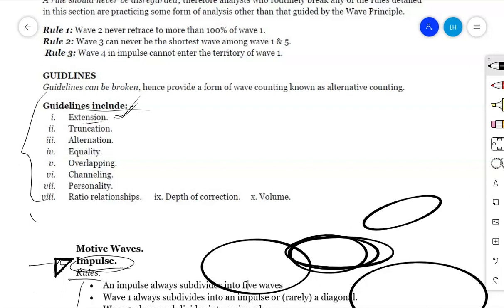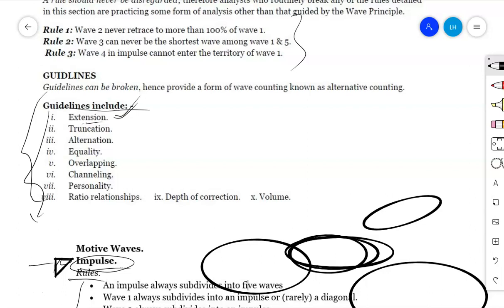Actually, in the coming sessions, we will start discussing those major guidelines. The rules actually provide us with how to go with the market, or how to identify the structure of the market. But major market variations occur through what we call the guidelines. Major market variations are within the guidelines, but rules remain the same. They do not provide us with what we call alternative counts. Rules very rarely provide us with alternative counts.